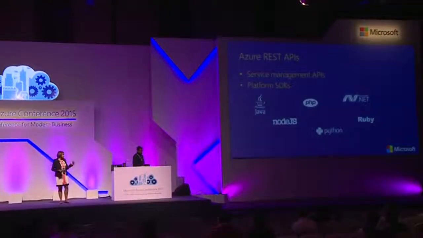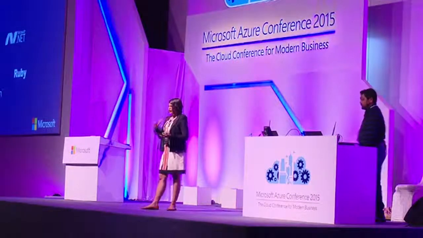So coming back to REST APIs, whatever PowerShell, Azure CLI, or anything that you use, the underlying architecture is REST APIs. So we have service management REST APIs through which you can automate your VMs, set up your virtual networks and do stuff, and that's exactly what I want to demo.